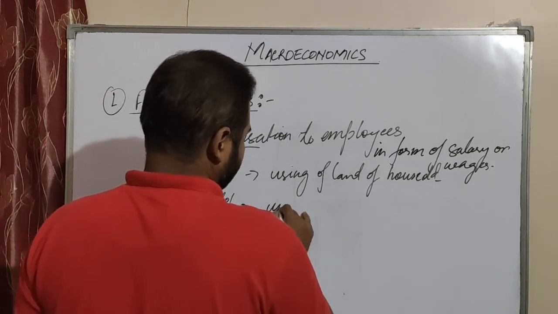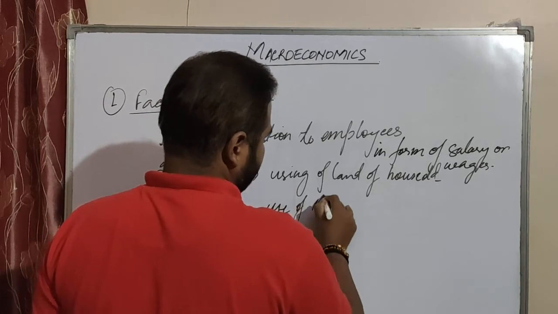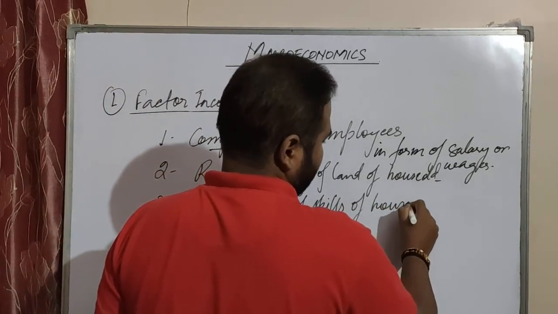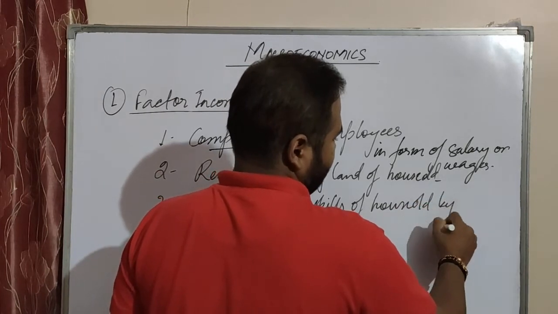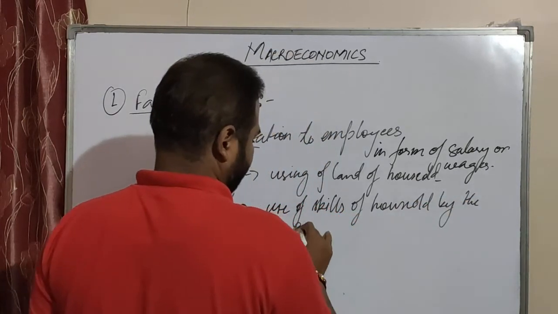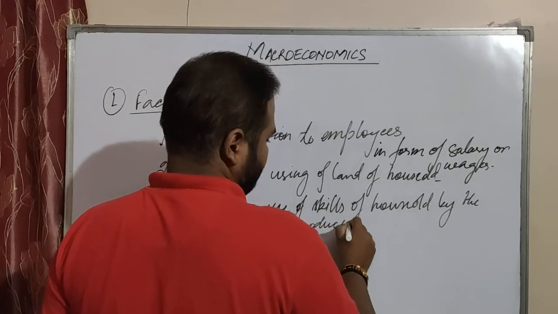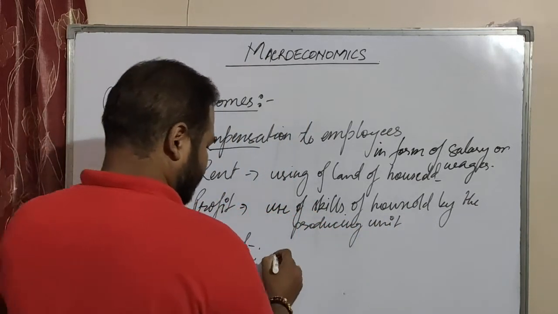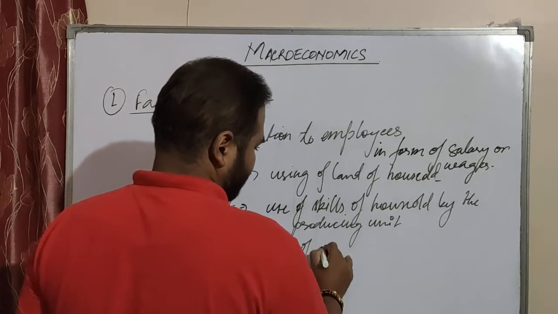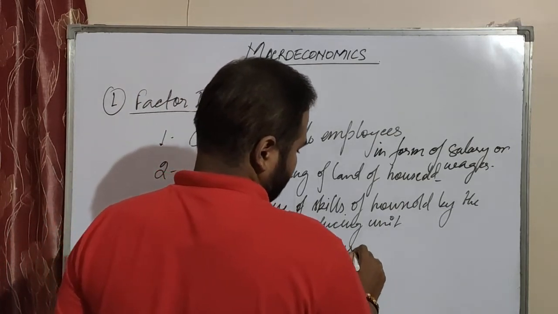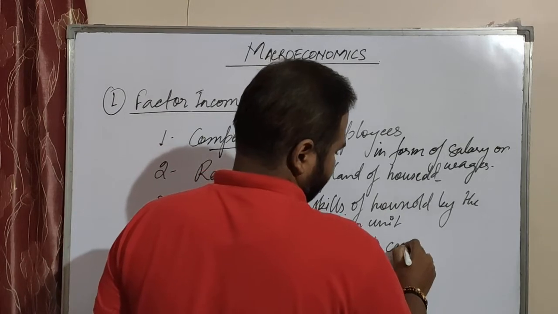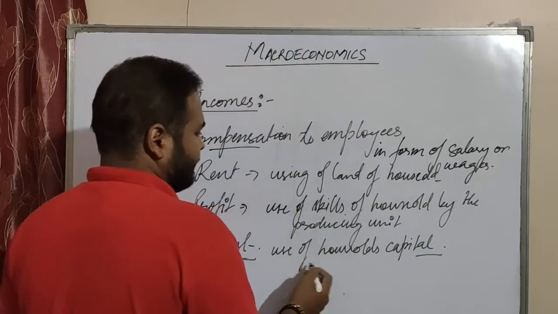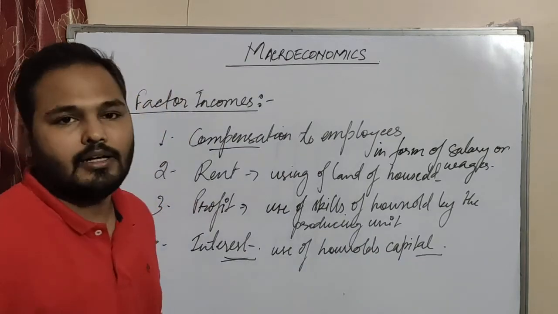Use of the skill of the household by the producing unit. Then what is interest? Use of the household's capital. So these things come under factor income.